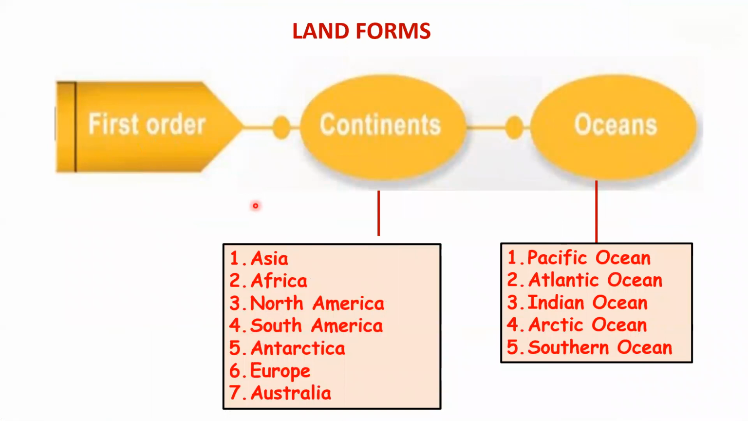Now let us see about the first order landform. The first order landform consists of continents and oceans. What are continents? Continents are the vast land masses on our earth, and there are 7 continents in our world. And oceans are the huge water bodies. There are 5 oceans on the earth.